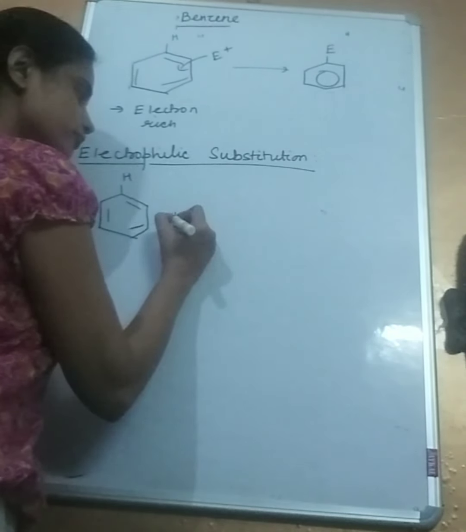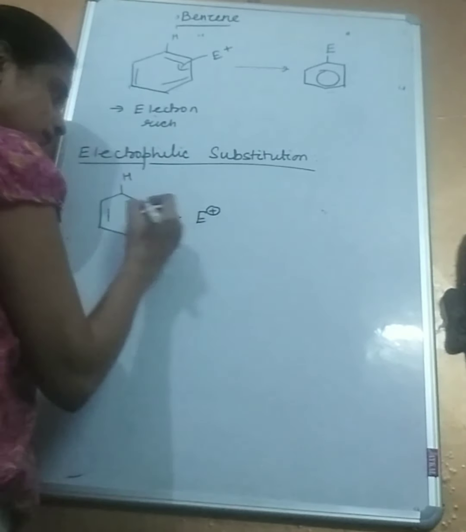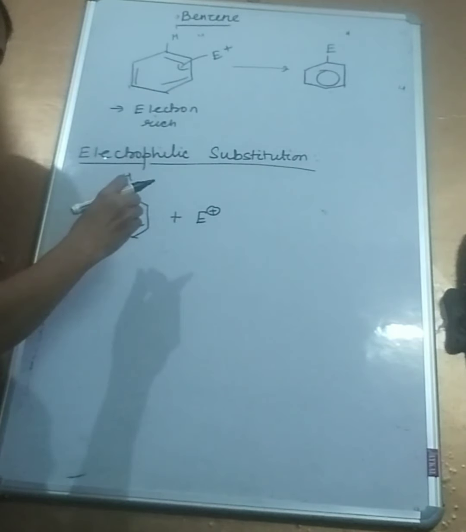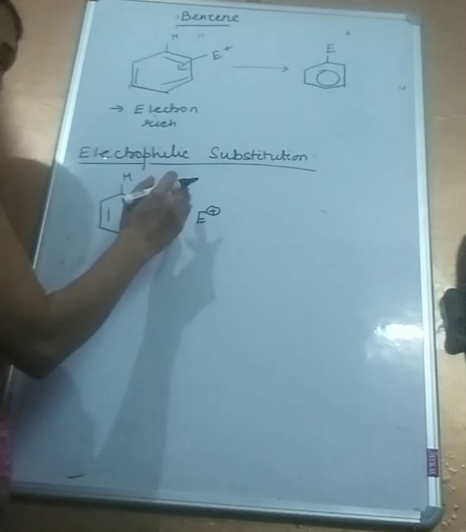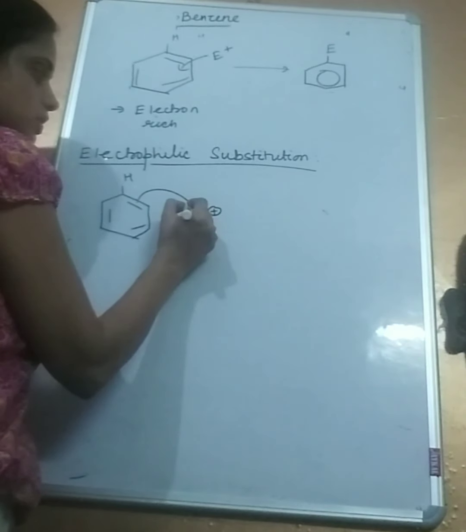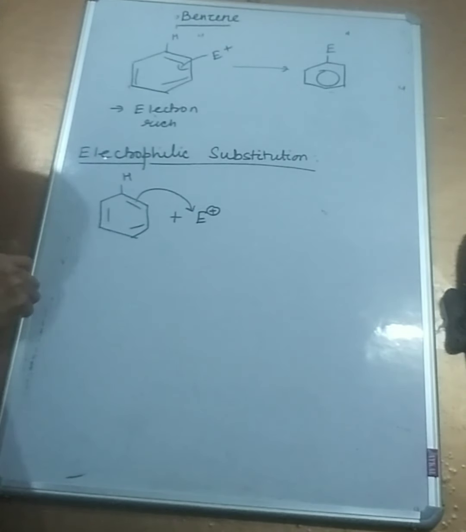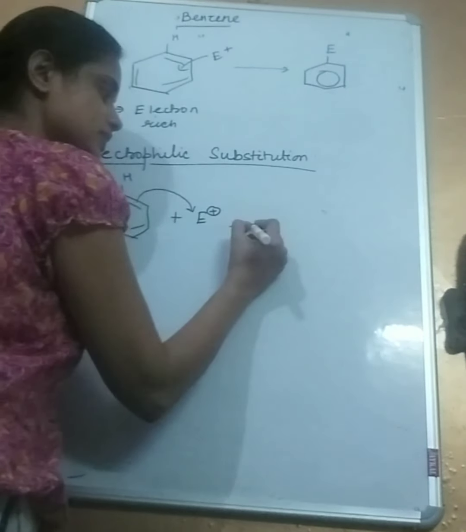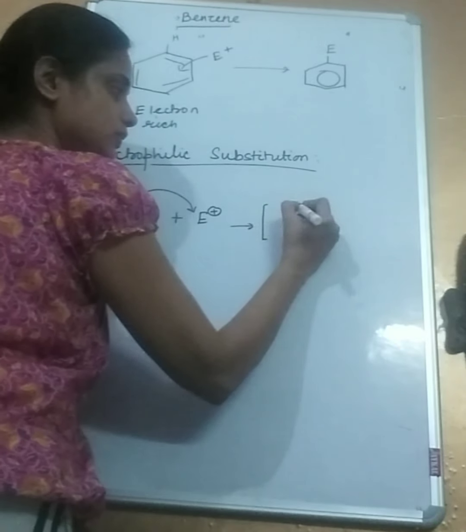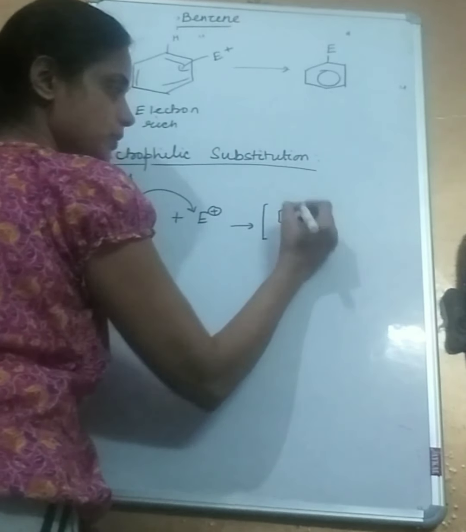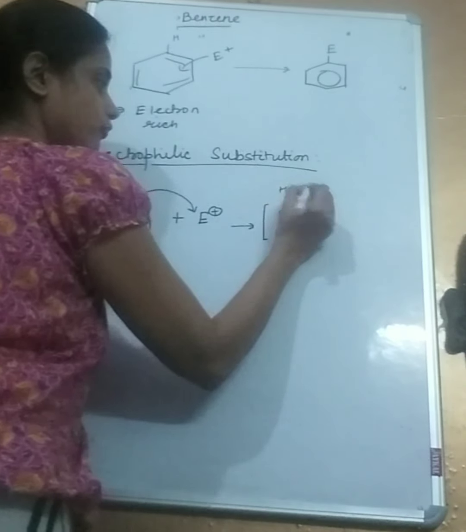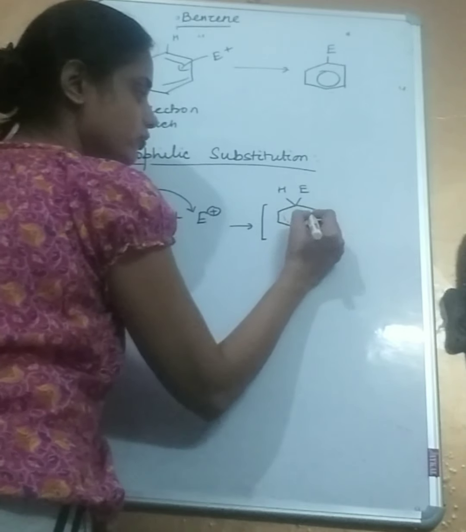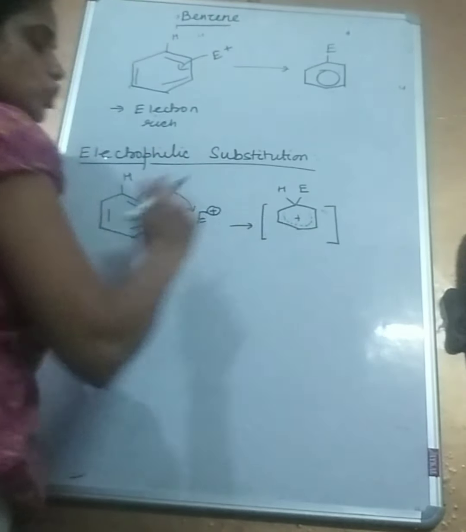Okay. Now an electrophile which is a positively charged species is attacked by the electrons. Remember, we are going to draw an arrow, and this arrow has to be from the electron rich center to the electron deficient center. So this is it. A complete arrow which shows that these electrons are being used to form a temporary bond. So the first stage is this, which results in a transient species, a temporary species, where both hydrogen and the electrophile is attached to this carbon, and there is loss of symmetry. There is a positive charge in the ring. Why?